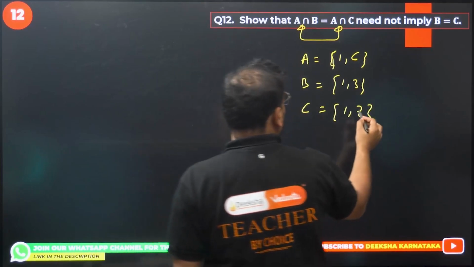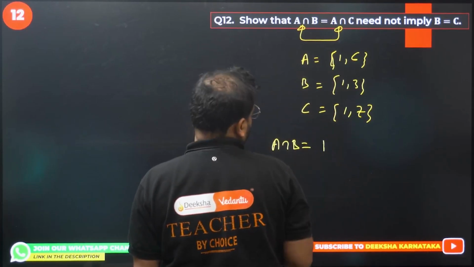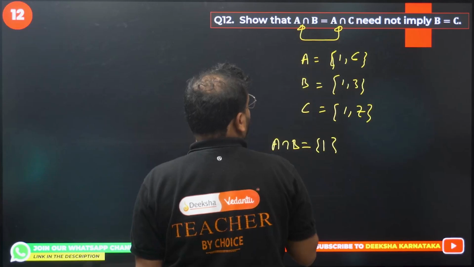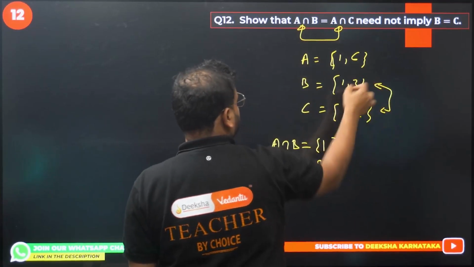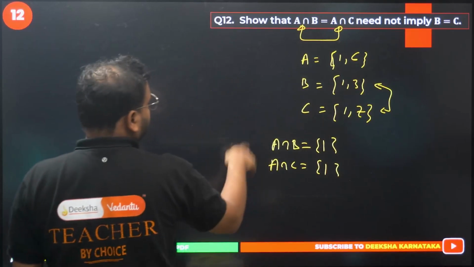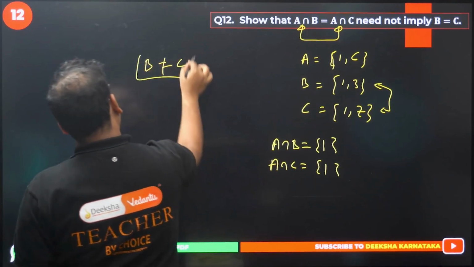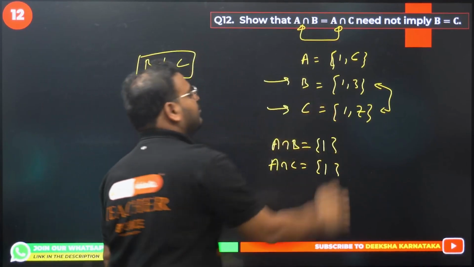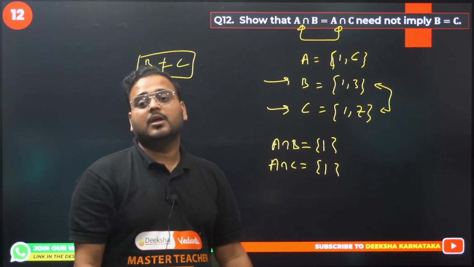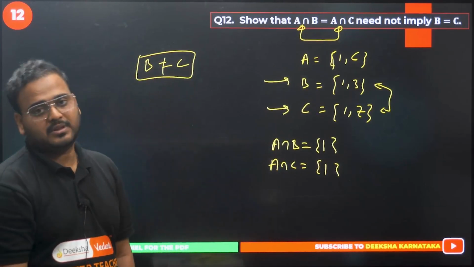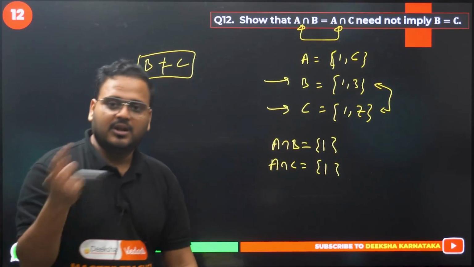What's the intersection of A and B? Intersection of A and B is nothing but 1. Intersection of A and C is what? Again 1. A and C is also 1, and A and B is also 1. But does it mean that B and C are equal? B is not equal to C. Please check here. We have B as {1, 3} and C as {1, 7}. So even though the intersection of A and B and of A and C is equal, we don't have B and C equal. Getting my point? We have taken that example to show what they are asking in the question. Let's move on to question number 13 now.